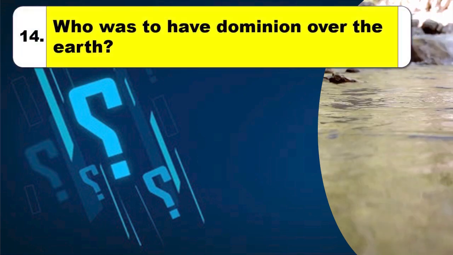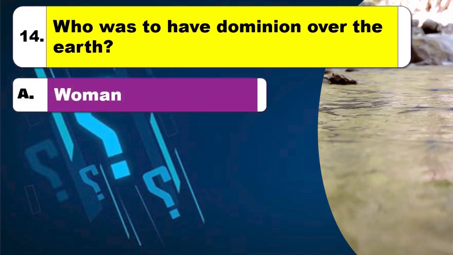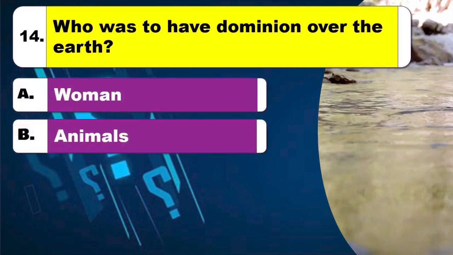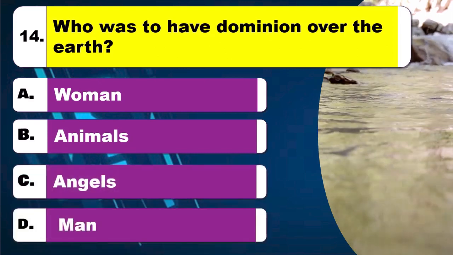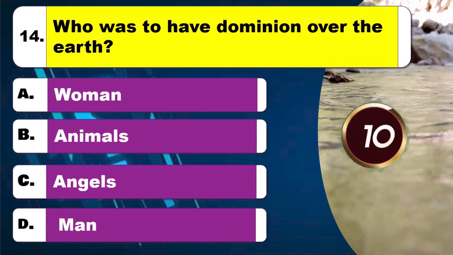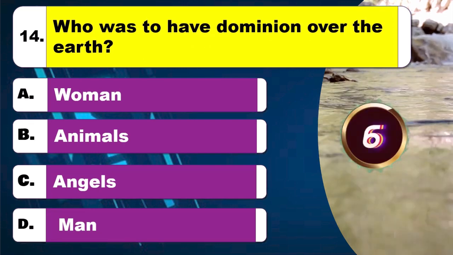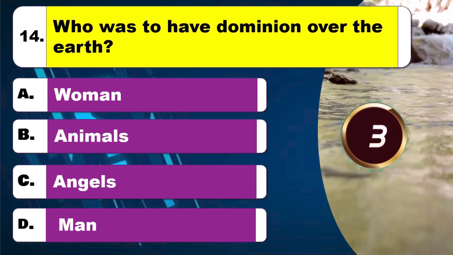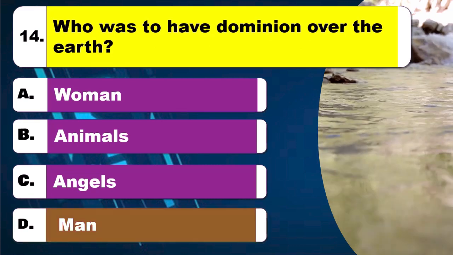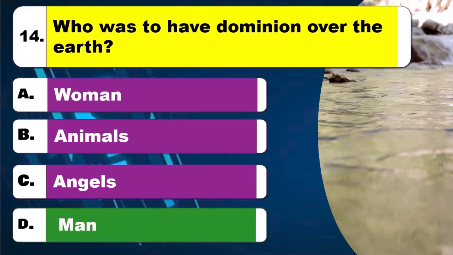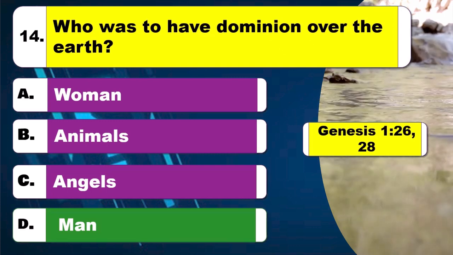Question 14. Who was to have dominion over the earth? Option A, woman. Option B, animals. Option C, angels. Option D, man. Time to think. The right answer is option D, man. The Bible reference is Genesis, chapter 1 verses 26 and 28.